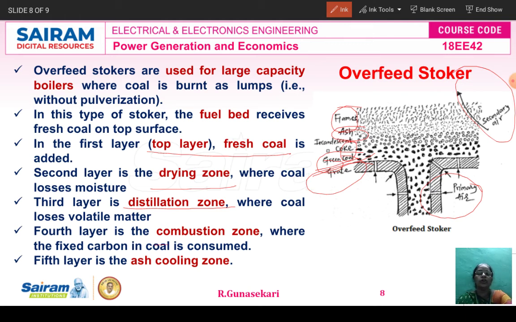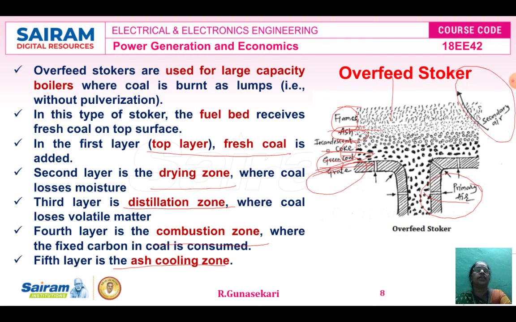The fourth layer is the combustion zone. In the combustion zone, the fixed carbon in coal is consumed. Then the fifth layer is the ash cooling zone. You see, this is the primary air, there is a bed, then first coal, then coke, then ash produced, finally flame. So this is the process of overfeed stoker fuel firing, which is used for fuel combustion.